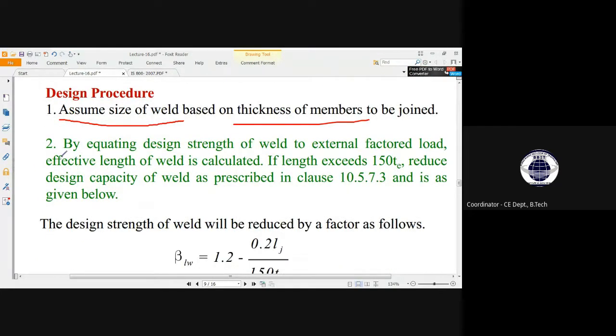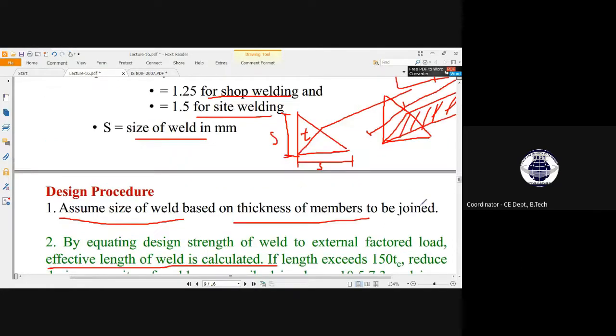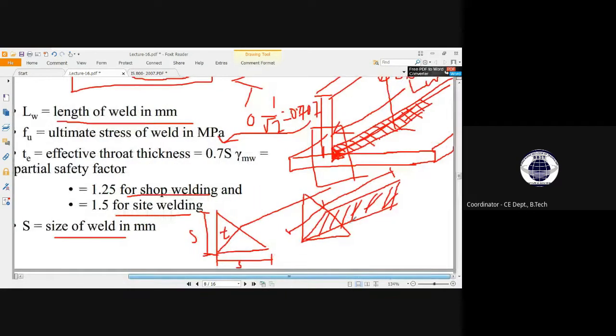Next, by equating the design strength of weld to the external factored load, the effective length of weld is calculated. So see, this is the length which we have just now studied. From this length, we can calculate the effective length also.